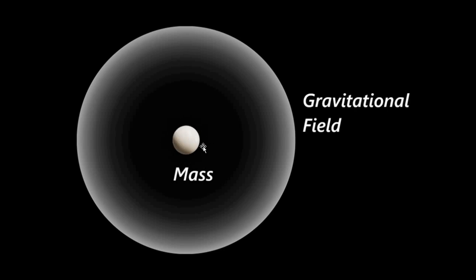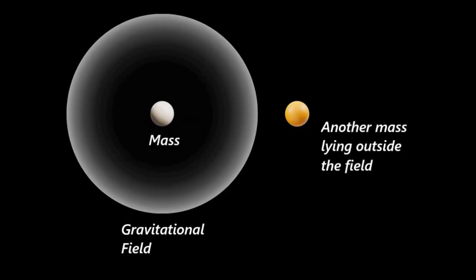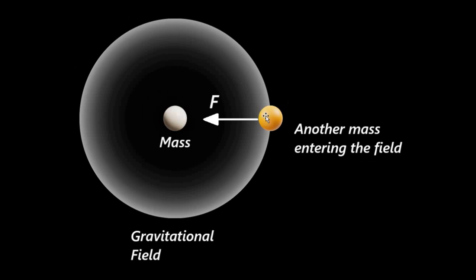Okay, so this modified space, any body, if it comes inside or close to this bubble or this shaded region, can feel the gravitational pull. If any body comes close to this modified space, it can feel a gravitational force acting on it, which tries to pull it towards this mass. So this sphere of influence, the bubble of influence, the shaded region, is called the gravitational field of this mass.